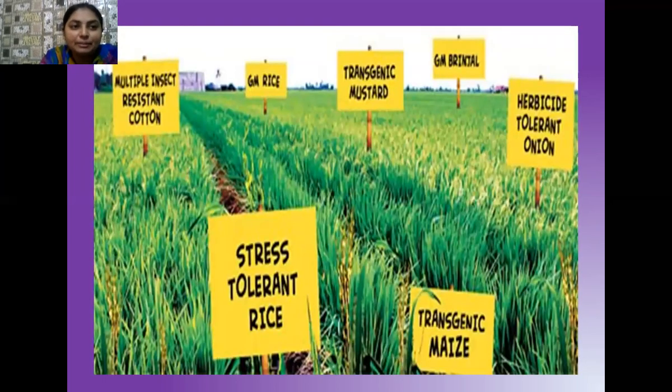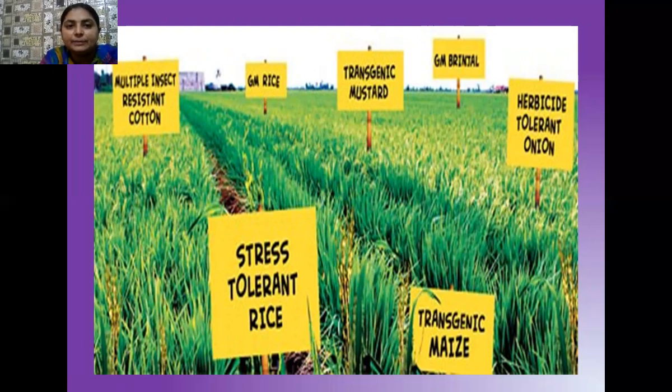Yes, students, here one picture is visible on your screen. We have obtained many different types of transgenic crops. For example, stress-tolerant rice we have obtained from genetic engineering. The second one is multiple insect-resistant cotton. As you know, the bollworm causes disease in cotton, but there are numerous other insects that can cause disease in the cotton plant. So here we can make a special type of cotton species, a transgenic plant which is resistant to multiple insects.